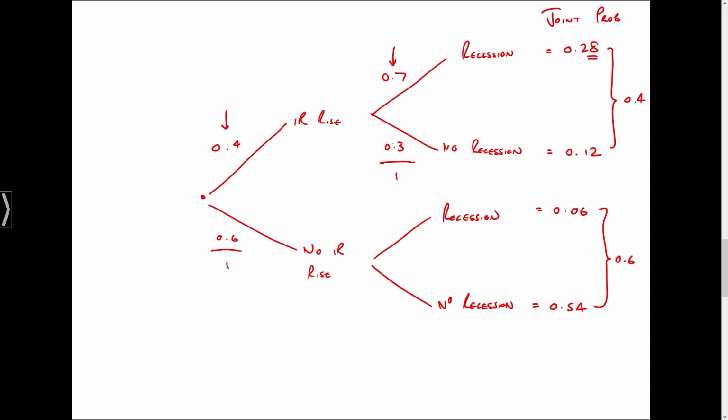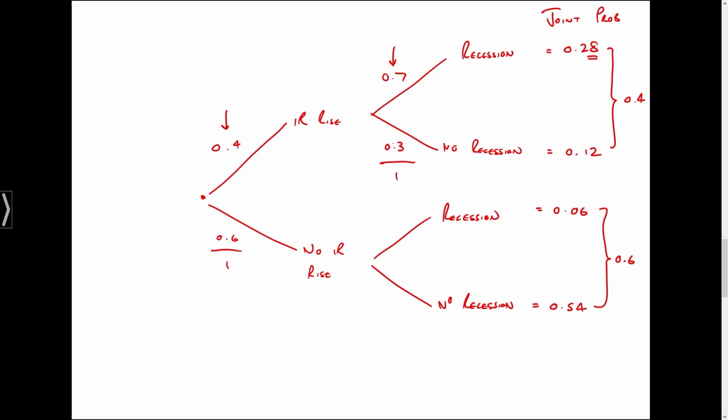Okay, so we can see we've now got a completed diagram that shows us essentially that there's a 6% chance of a recession and no interest rate rise, and a 54% chance of no recession and no interest rate rise. Okay, last thing we could do actually is calculate our conditional probabilities.